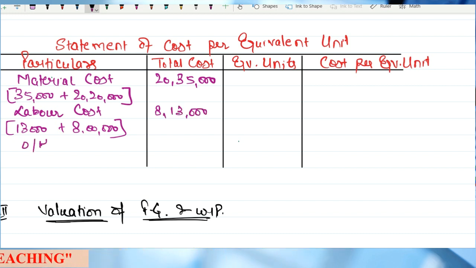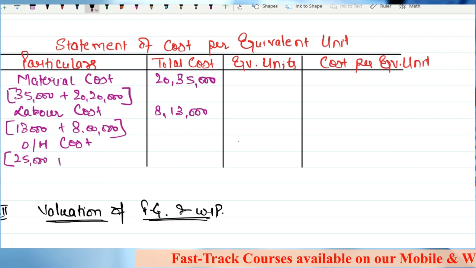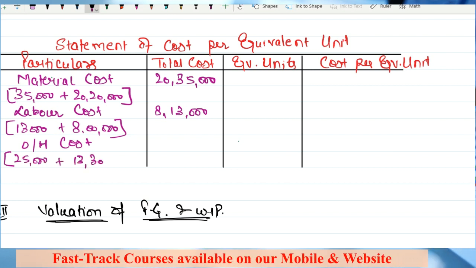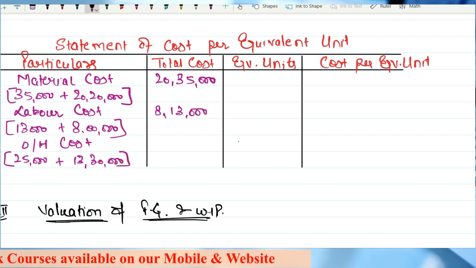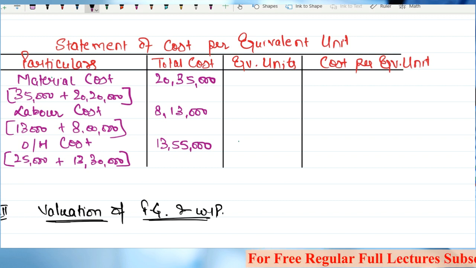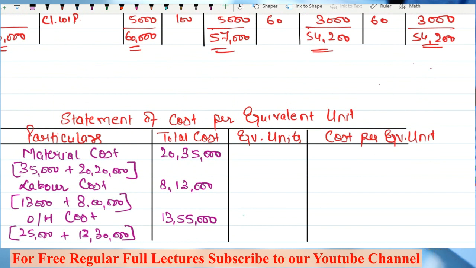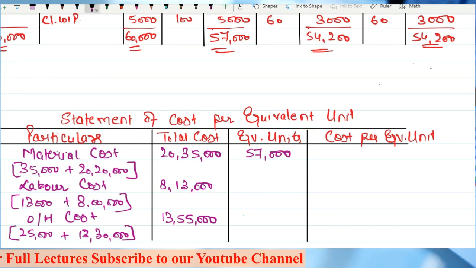Similarly, for overhead cost, for overheads it is 25,000 opening plus 13,000, 30,000. That is the current period cost. So this comes to 13 lakh 55,000. Any doubts up till this point? Now the equivalent units you have already calculated here, 57,000, right?